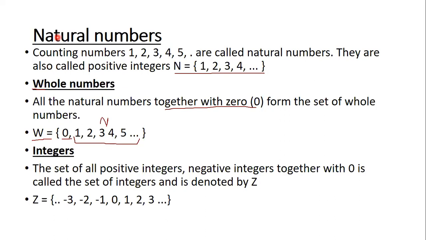Capital N, do not use small n. It is capital N which they use always. Then coming to whole numbers, from which number does the whole number start? 0. Good. And how do we denote whole numbers? Again, capital W. Don't use small letters here, use capital letters.